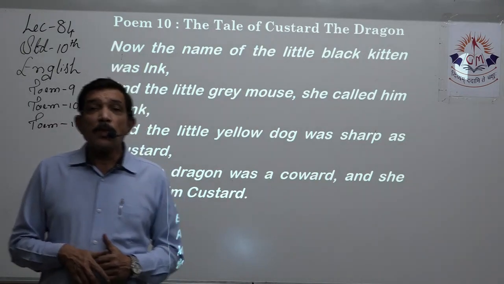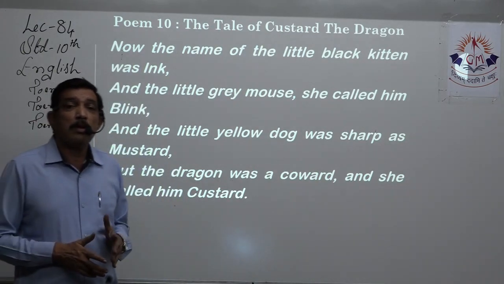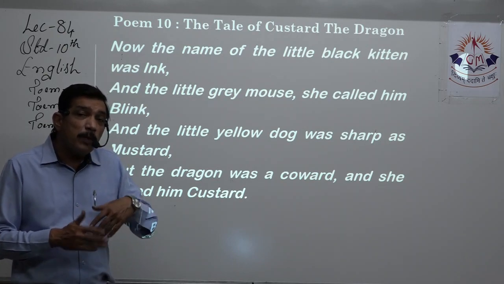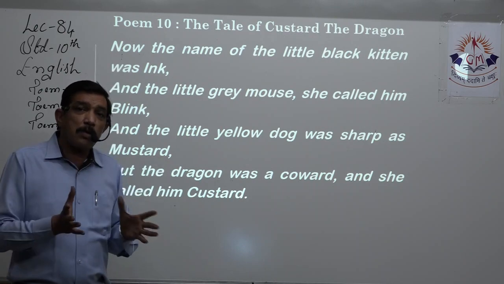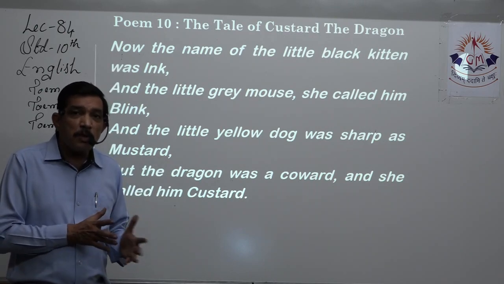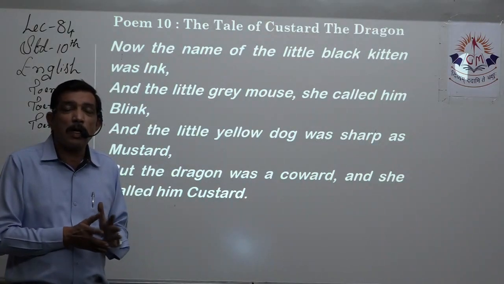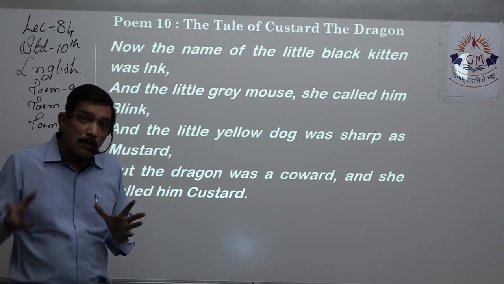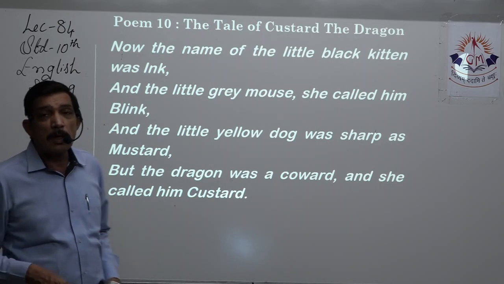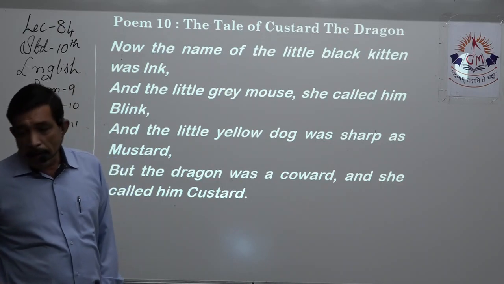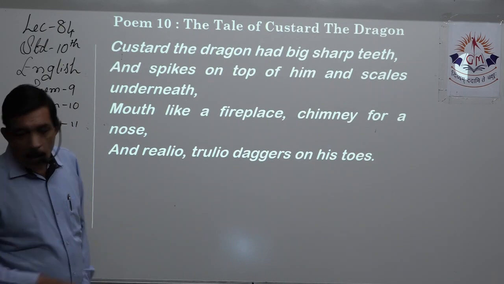Custard is to be mixed with someone. So the same thing is over here in the whole house. The other pets were there, other small pets like kitten and mouse and dog and all that. Along with that, she had to keep the dragon over there to keep it safe, and that's why she called that coward little dragon Custard.